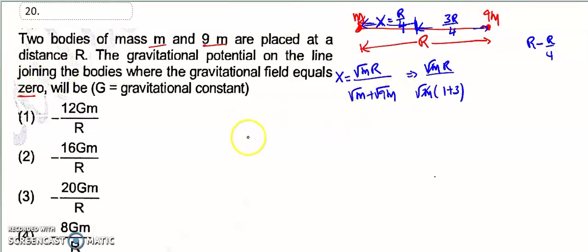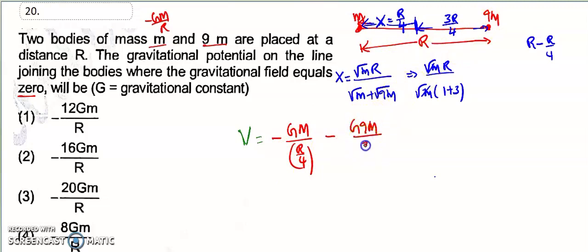Okay, so potential V is equal to, look at the formula, minus Gm divided by r, so minus Gm divided by distance r by 4, then minus G into 9m divided by distance 3r by 4.